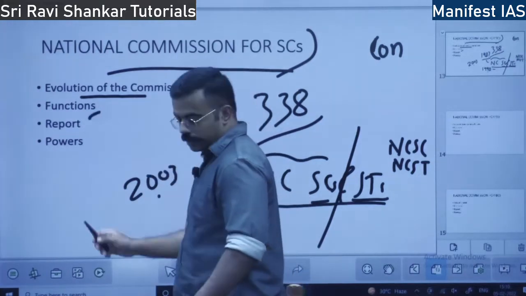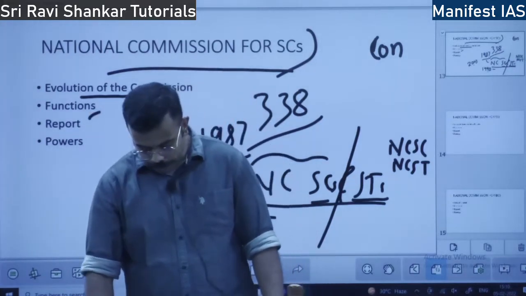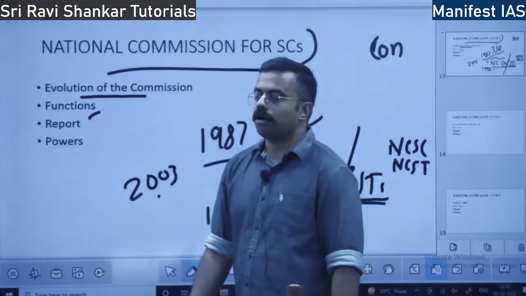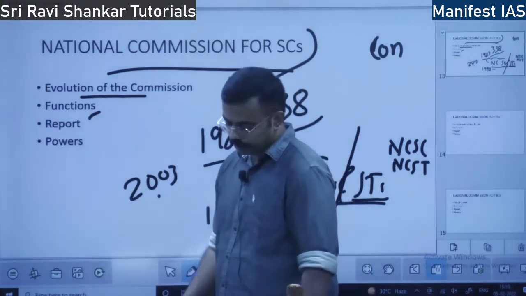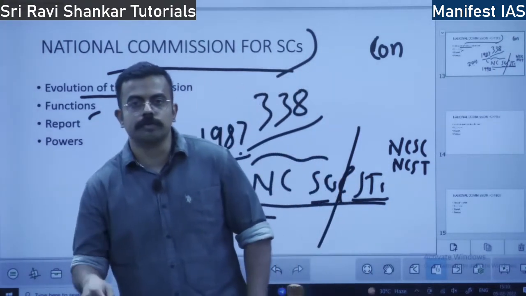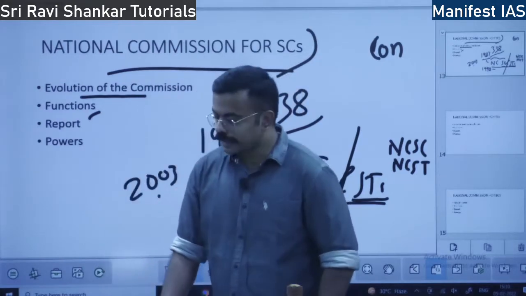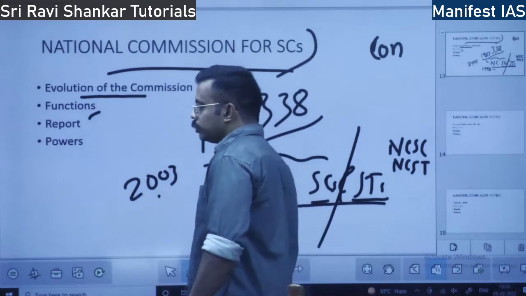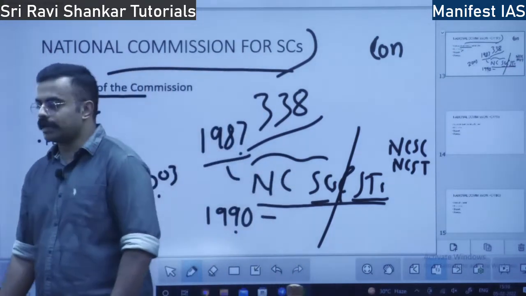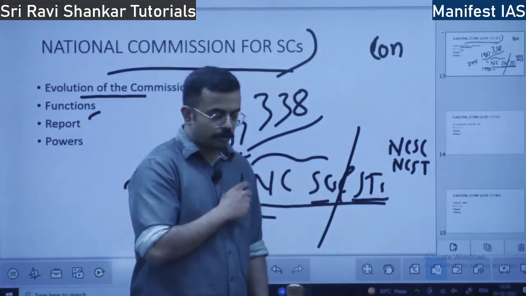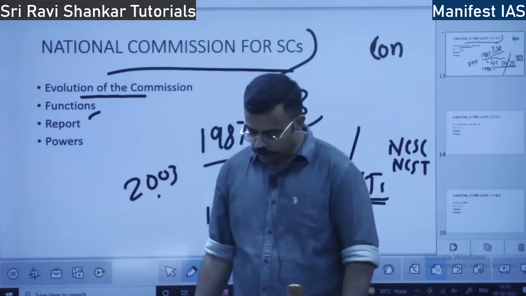What are the functions of the commission? To investigate all matters related to the Scheduled Castes. Next, specific complaints: any problem to the SCs, there are specific complaints, and they are investigated by this body.